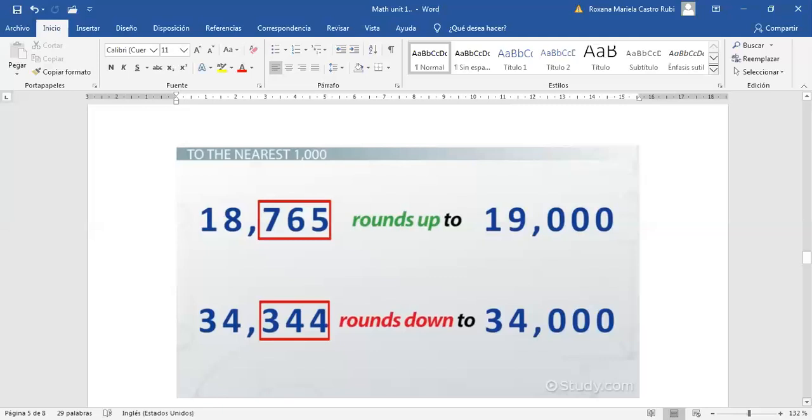You have to round it not to the nearest ones, not to the nearest 10, not to the nearest 100. So how would you round it? 19,000.